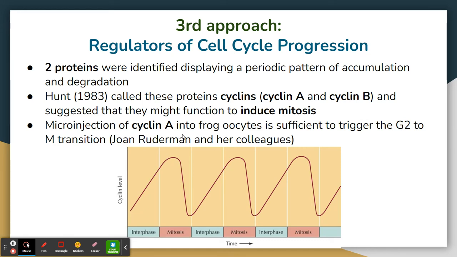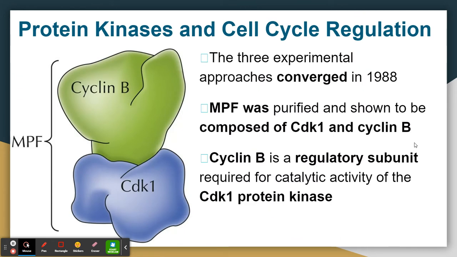Microinjection of cyclin A into the frog oocyte was shown in later days to be sufficient to trigger the G2 to M phase transition.